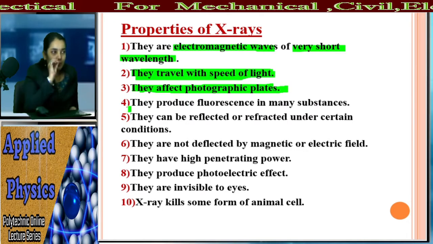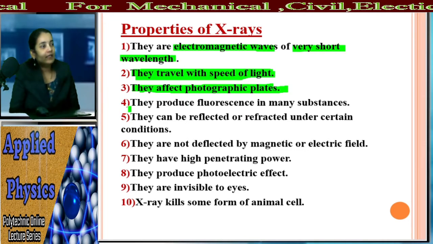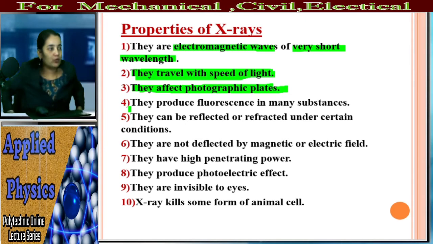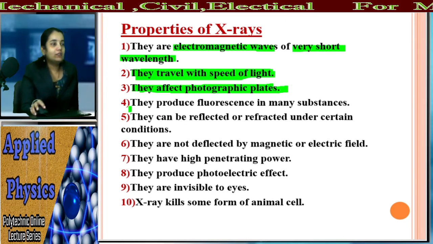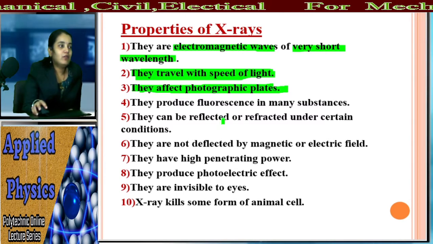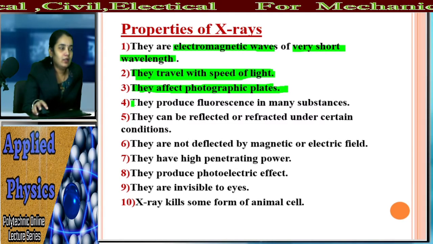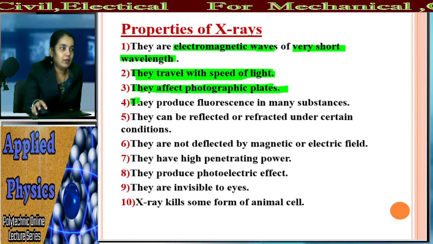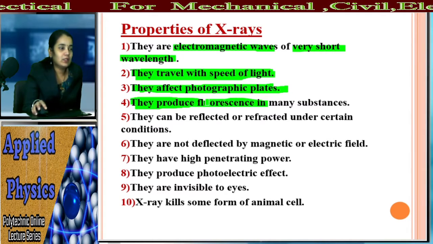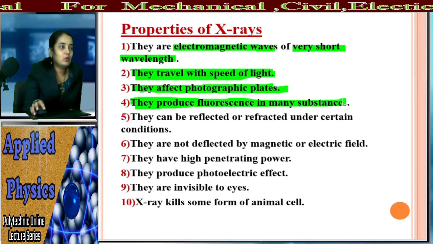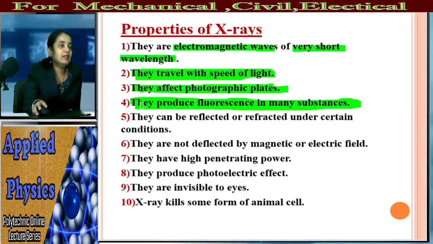What is the fourth property? They produce fluorescence in many substances. What is fluorescence? You know that the number plate has a radium-like substance, that is known as fluorescence. So they produce fluorescence in many substances.